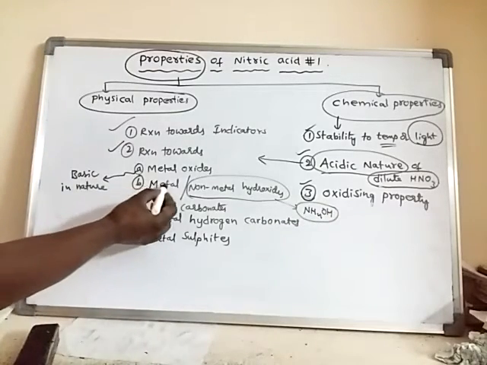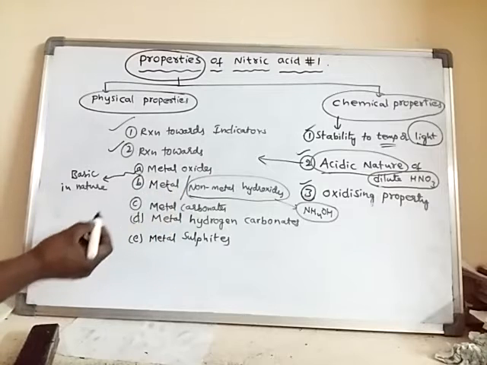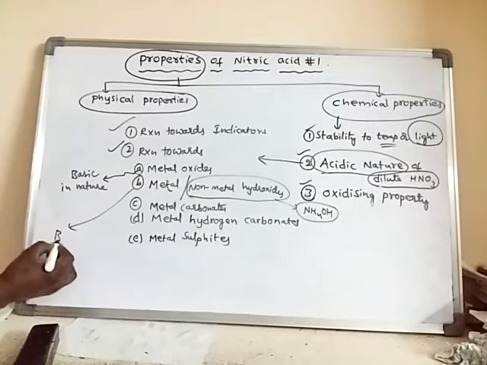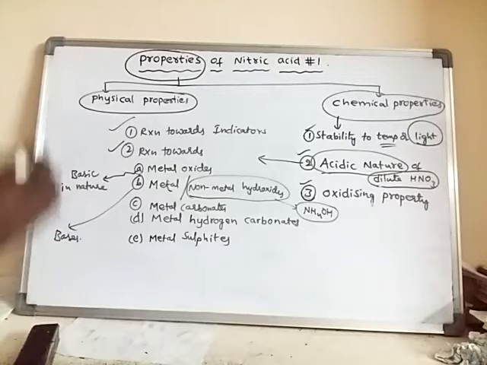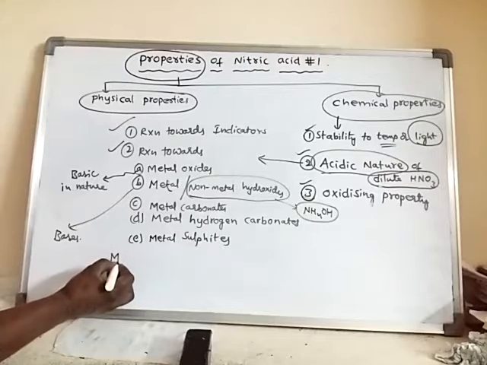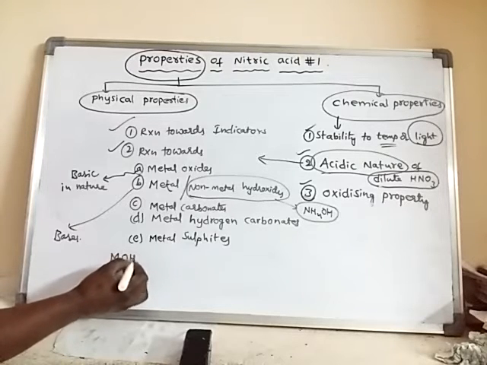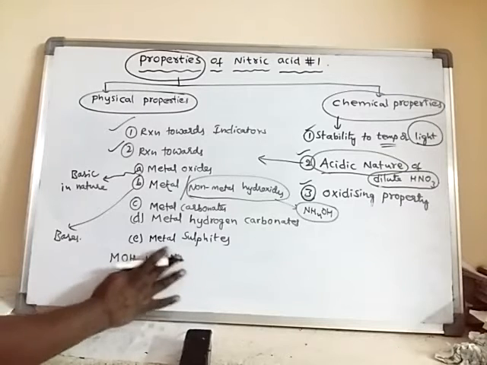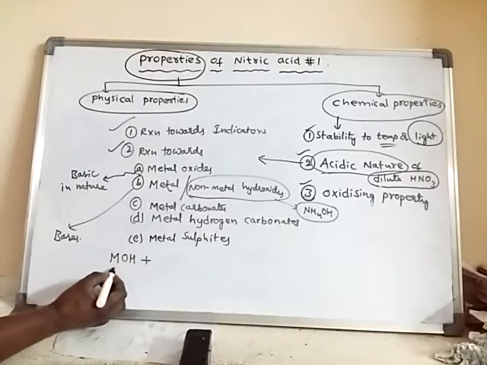All metal hydroxides are bases. So when metal hydroxide reacts with nitric acid, generally metal hydroxides are bases.